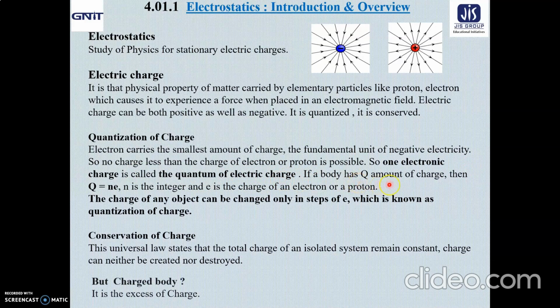Now, if a body has Q amount of charge, how do we express it in terms of the quantum of charge? We can write Q equal to N times E, where N is an integer, that is the number of elementary charges present in the body, and E is the charge of an electron or the charge of a proton.